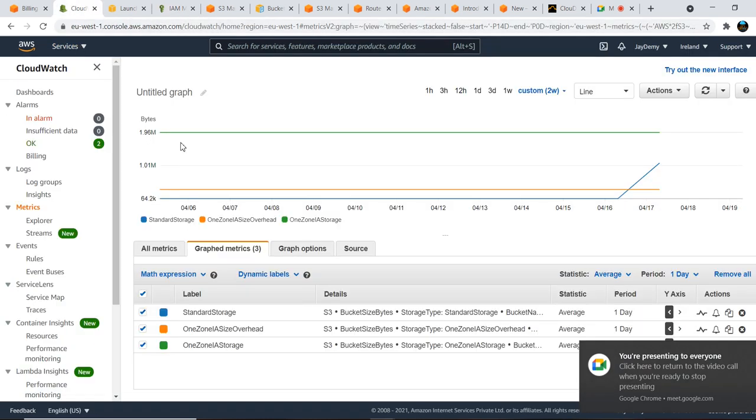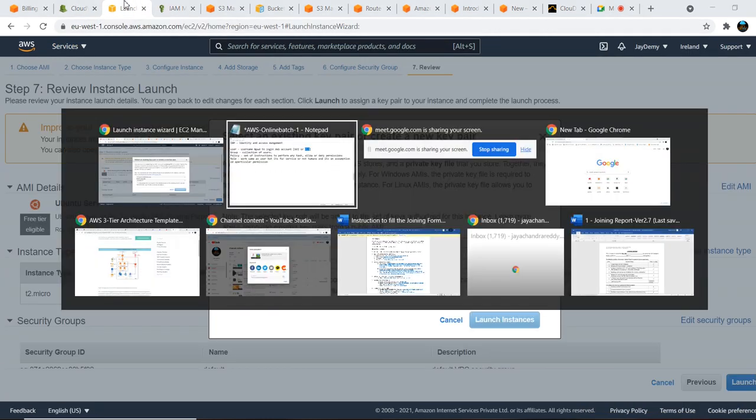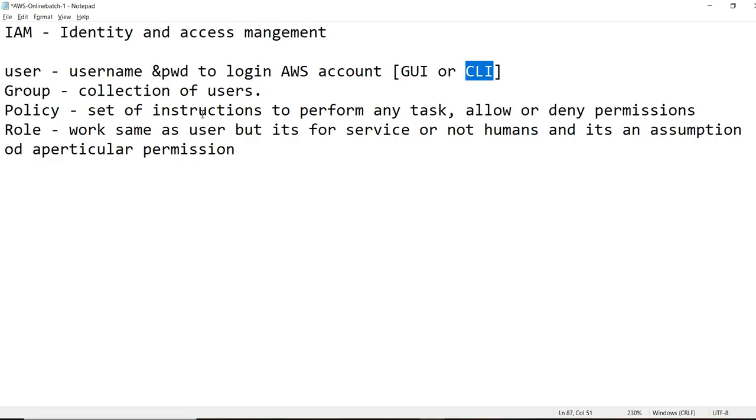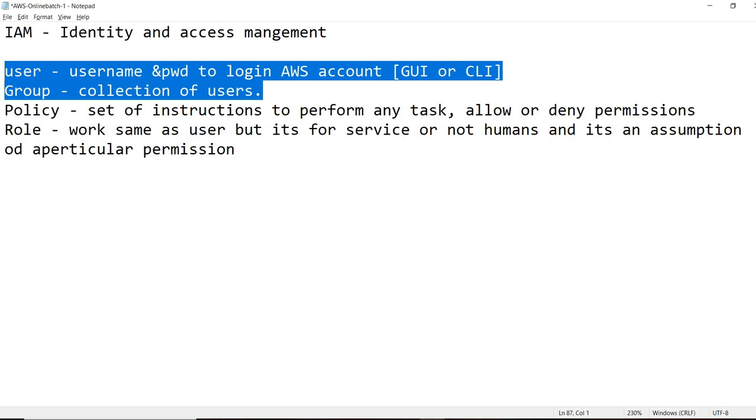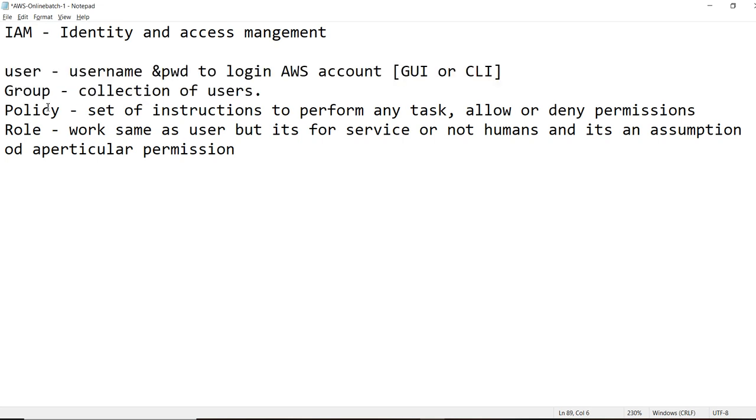So today we are discussing IAM, which is basically user management, identity and access management. Users and groups are there, with usernames and passwords. With the help of those, we log into our AWS account. This is especially for humans. And a policy is where we define a set of permissions to perform a task for the user or a group. A group is nothing but a collection of users, where you can define your own permissions or policies for the group and then add the users. It eases the maintenance of users.